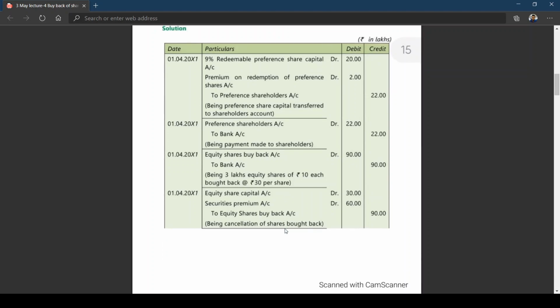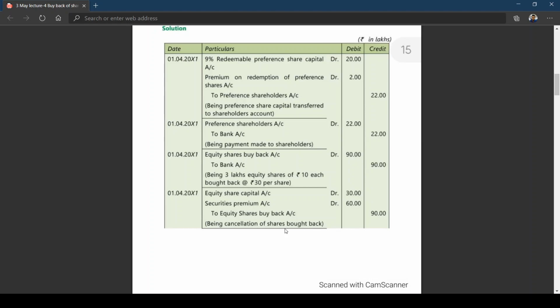The entry is for payment made to shareholders. Then next, I think you all are aware about this entry. Equity share buyback account debit. 3 lakh equity shares of 10 rupees have been bought back at 30 rupees per share. You already learned this. You know the entry about it. Equity share buyback account debit to bank account.